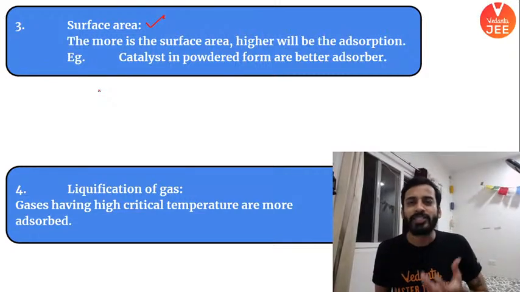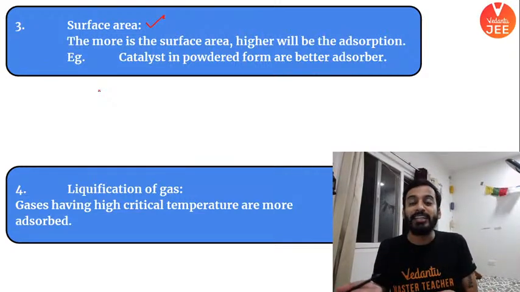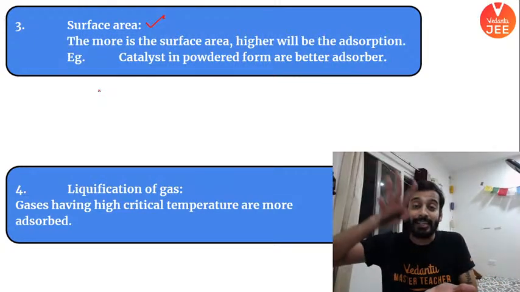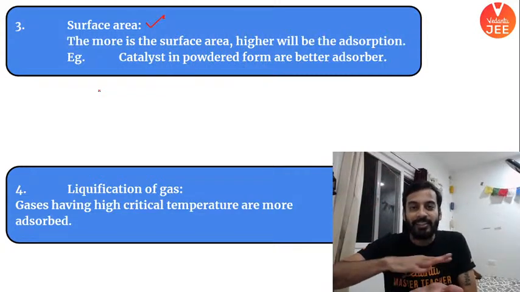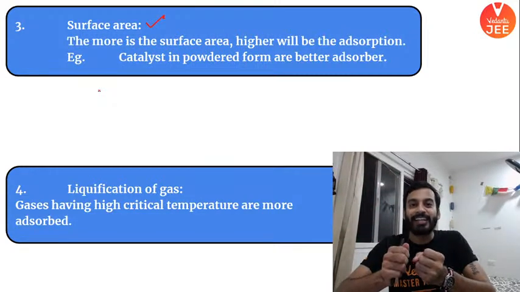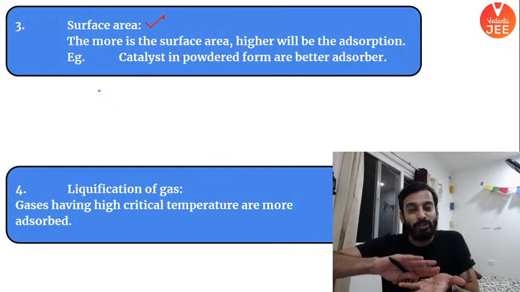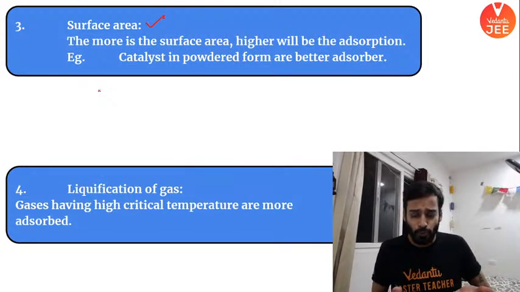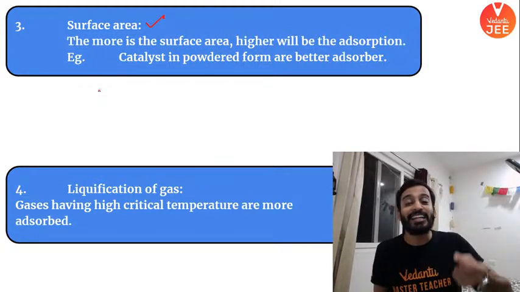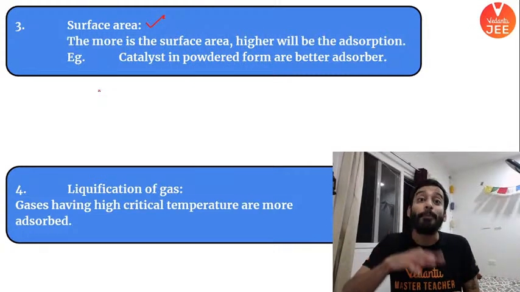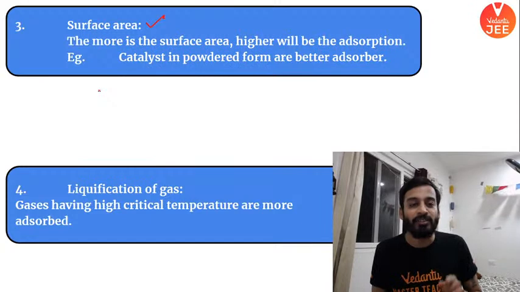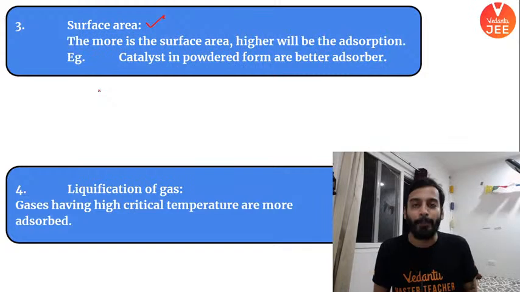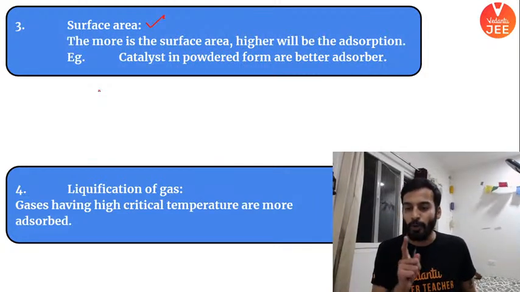Basically, how does catalysis happen? You take catalyst in the form of powder. Powder means more surface area, so more reactants can come and sit at the surface of the catalyst. They will give reaction, and then product would be formed, which will be detached from the catalyst, and you will get the product. So if you want to fasten your reaction, take catalyst in the powdered form, right? So more adsorption can take place. That's the reason why you take catalyst in the form of powder. So more surface area, more reaction can happen, more product will be formed. Did everyone understand? Okay?